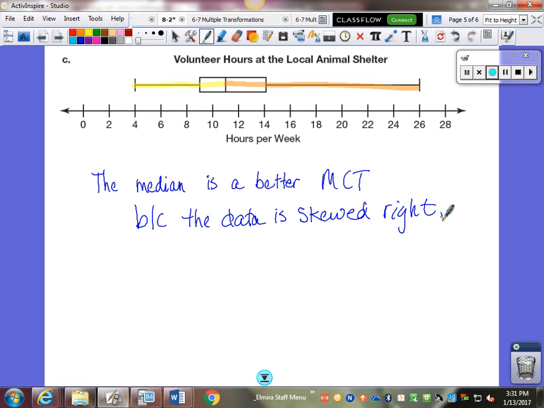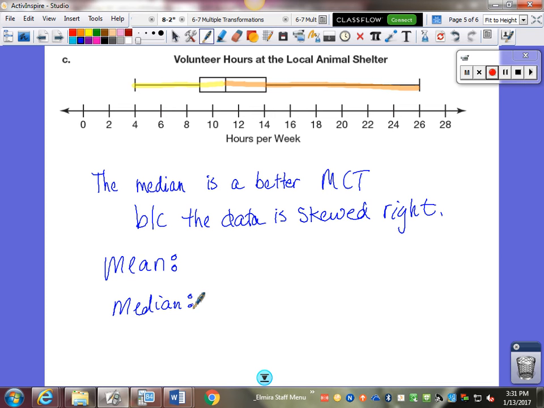Mean. Well, in a box and whisker plot, I don't know how many data points I have. In fact, the only data points I'm even positive about are the 4 and the 26, the lowest value and the highest value. Because the median might not be a data point.